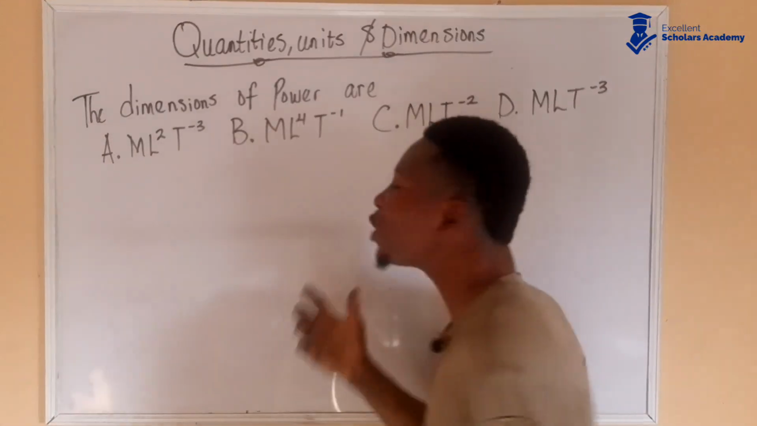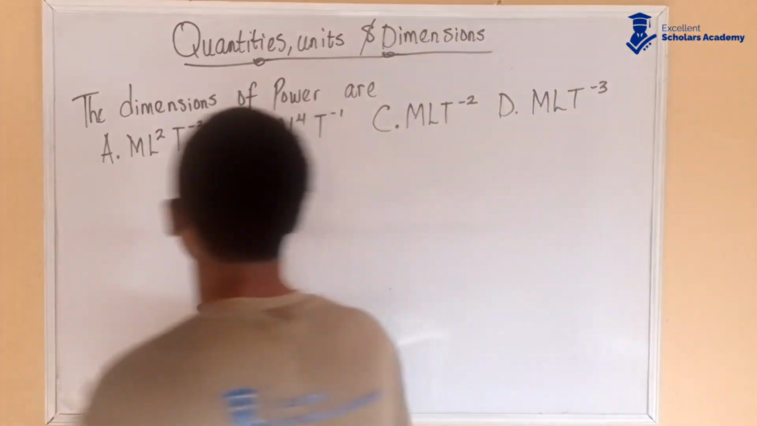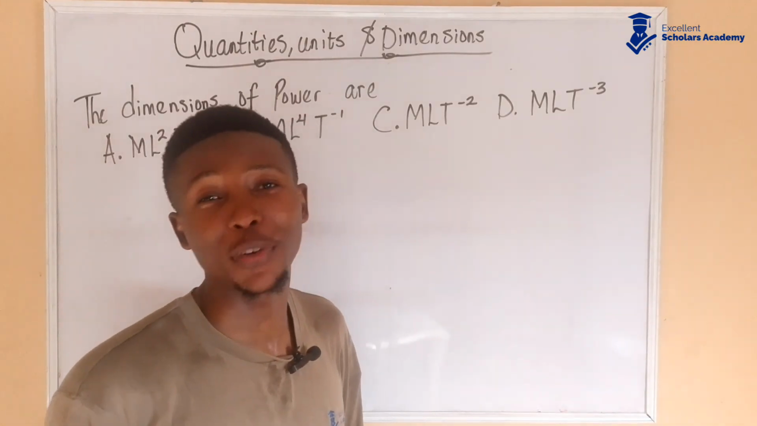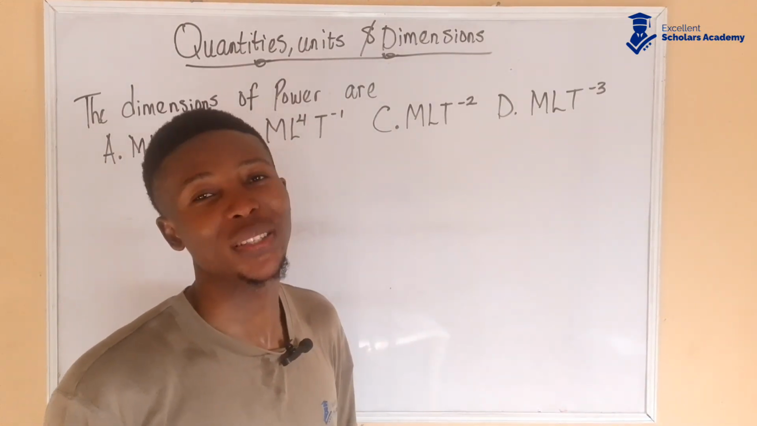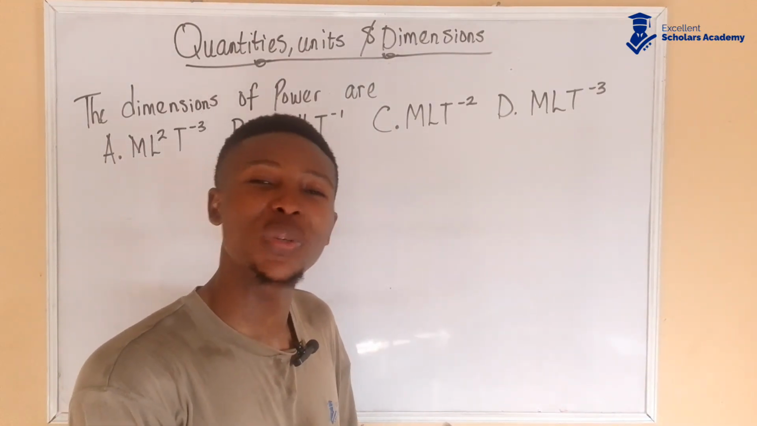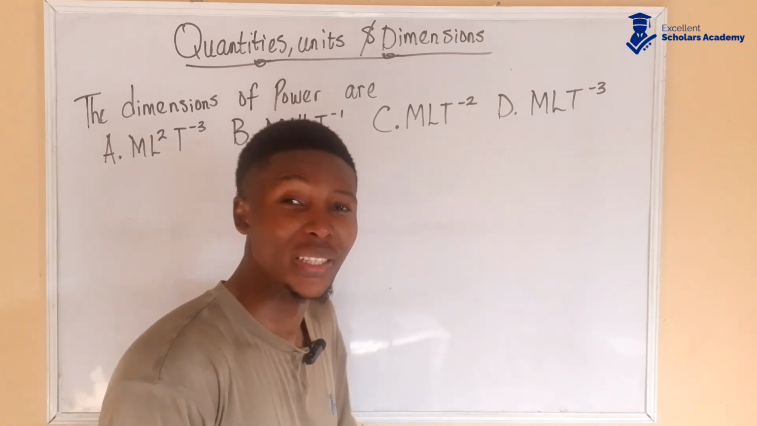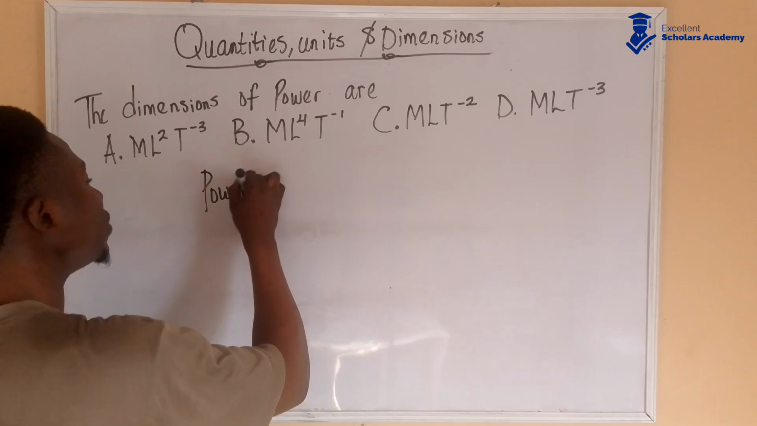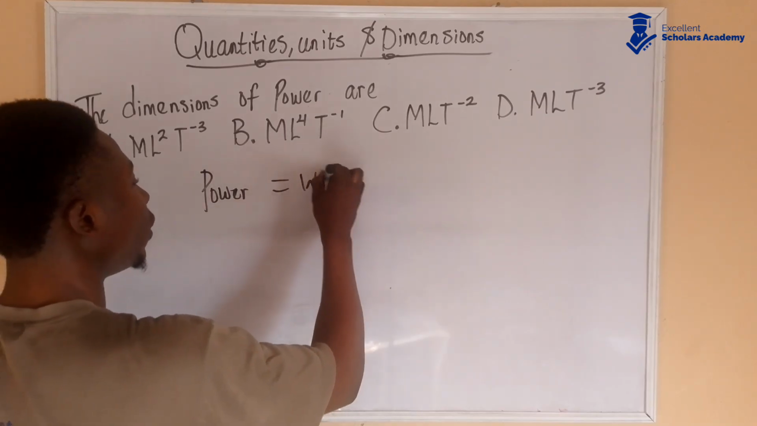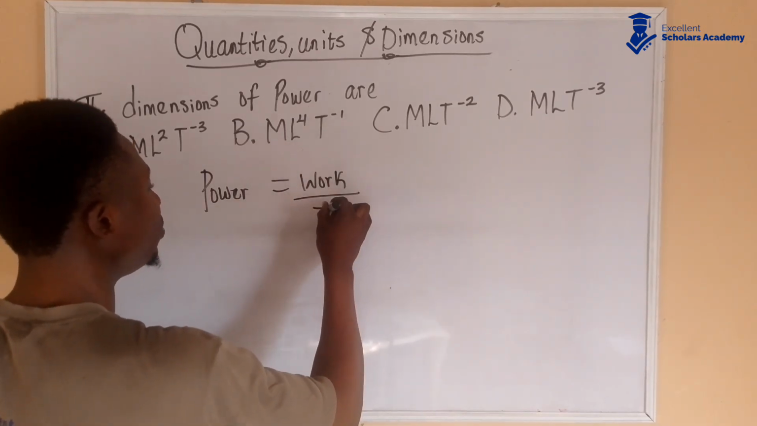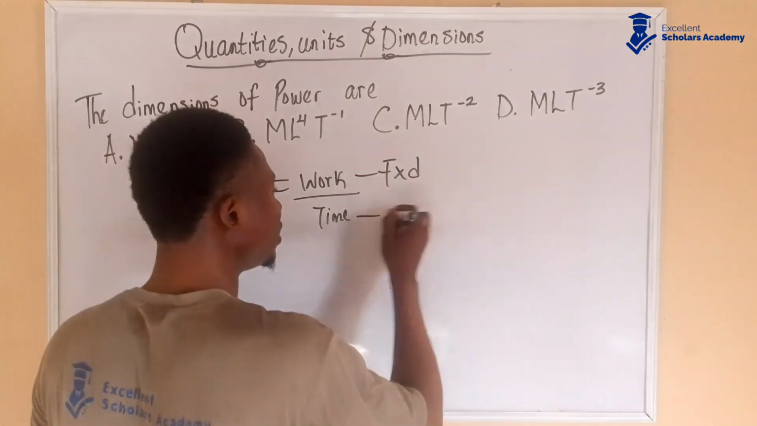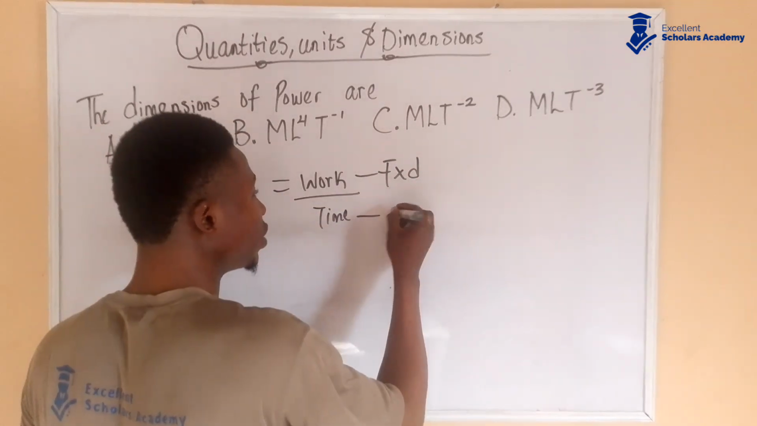What are the dimensions of power? Either you know the unit, like I said, or you know the formula. The unit for power is watts, but that's not the broken down kg, m, s system unit we need to get the dimension. So let's go to the formula. Power is work done over time. Work is force times distance. Time is measured in seconds.